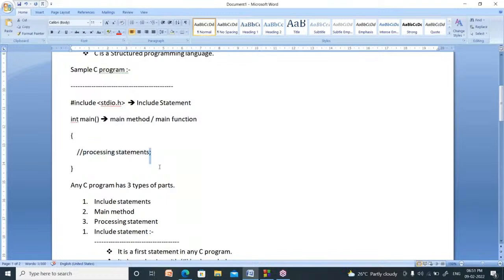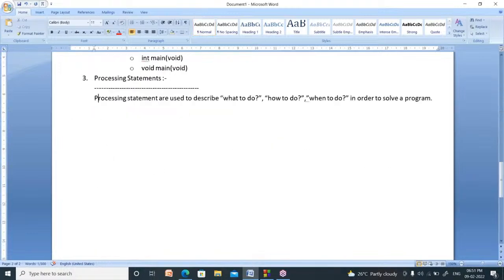Now, I kept a semicolon here. What is the name of the semicolon? In every program, every line must be separated by a special symbol. See here, I have given a space, a comma, and a full stop. What is the meaning of these symbols? Space is used to separate the words. Comma means continuation, full stop means end of a sentence.